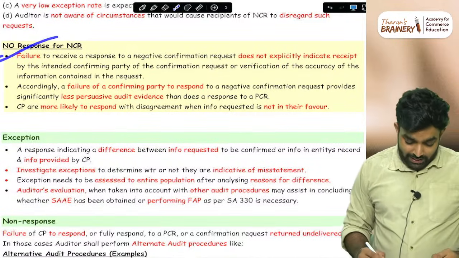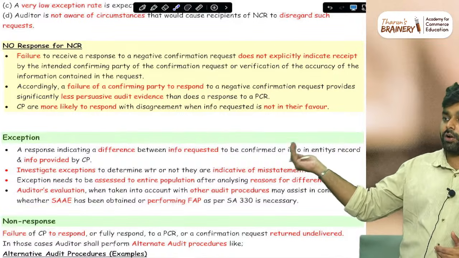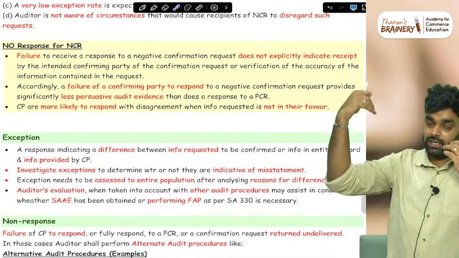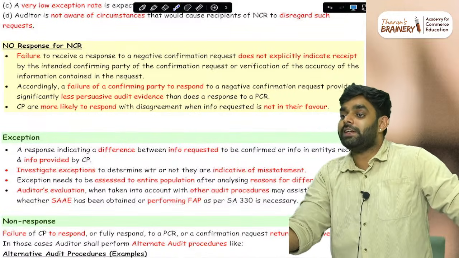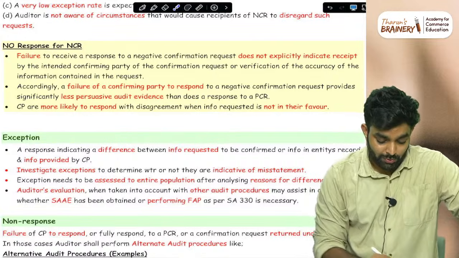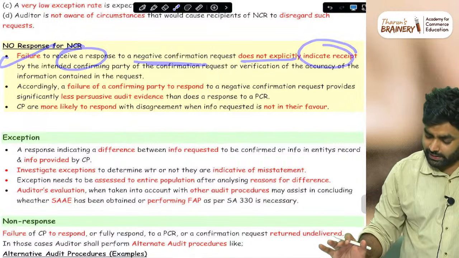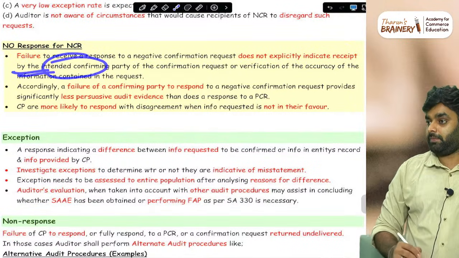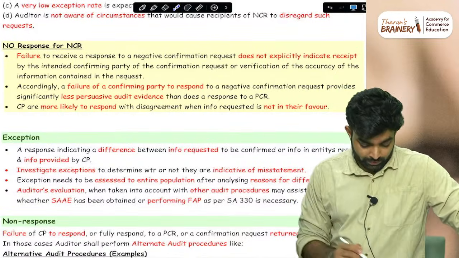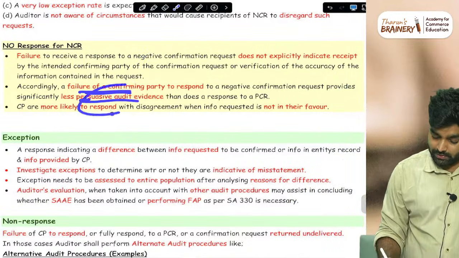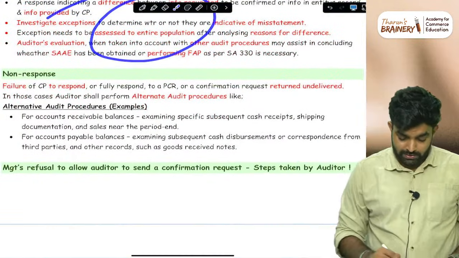Then no PCR, so no response for a negative confirmation request. You send a confirmation request and they are not responding to you. You will think they have accepted it, but actually they have not even seen it. We don't know whether they have seen it or not. So a failure to receive a response to an NCR does not explicitly indicate receipt by the confirming party. If they are not responding, that doesn't mean that they accepted it. So it is less persuasive audit evidence than this one. Simple. Then exception means a difference between information requested to be confirmed and information confirmed.